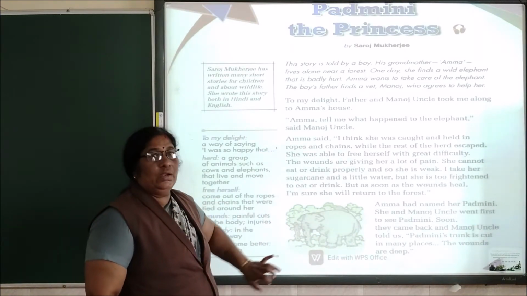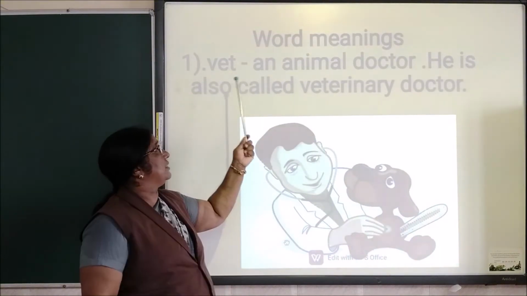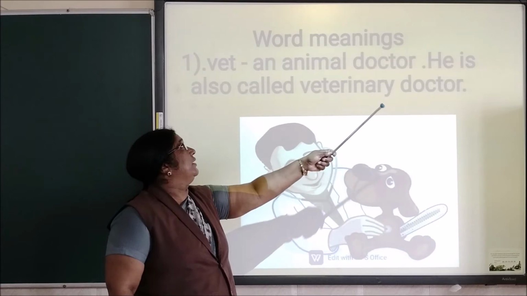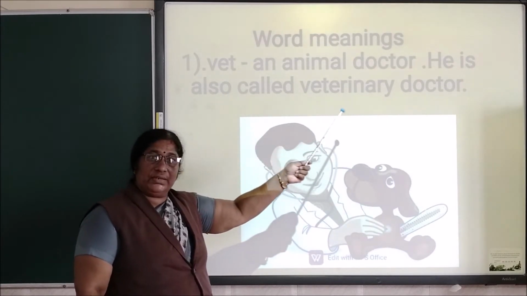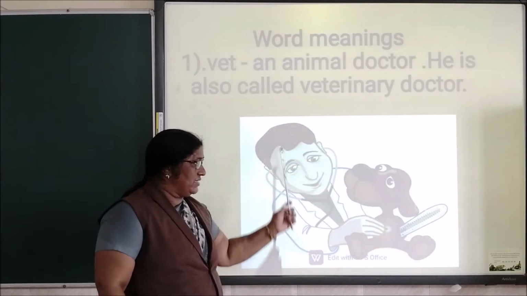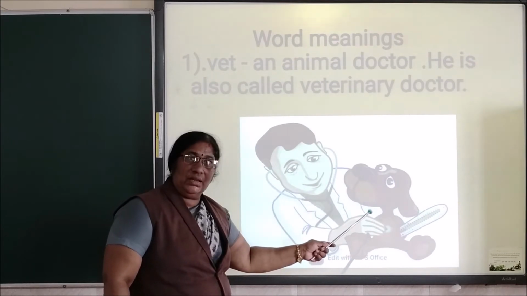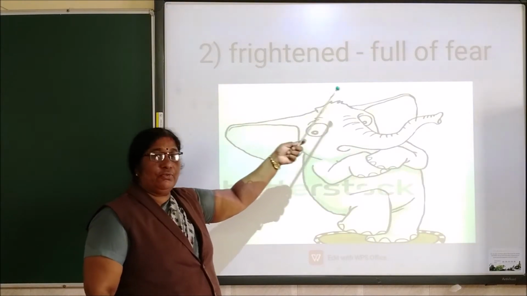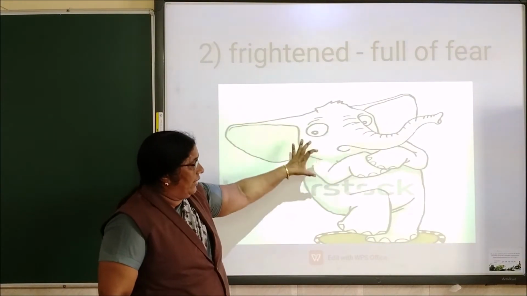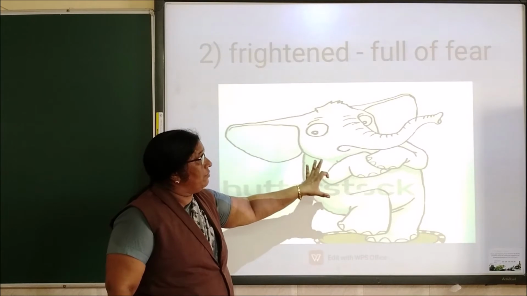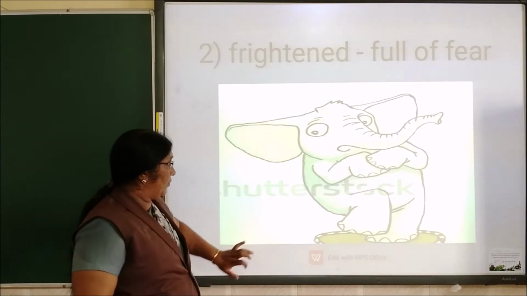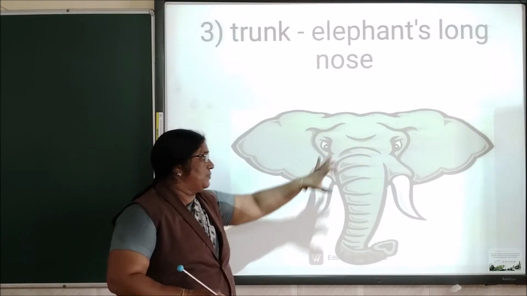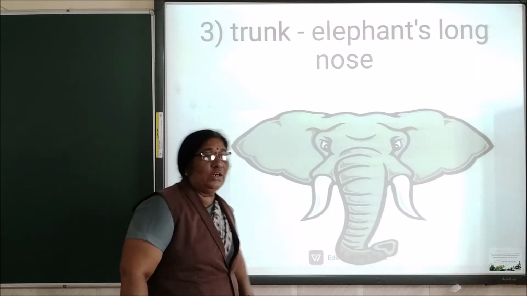Now some more new words are here, children. See that. Vet, an animal doctor. He is also called veterinary doctor. Here you can see a doctor who is treating a dog. Frightened, full of fear. This elephant is full of fear. Trunk, elephant's long nose. This part of the elephant is called trunk.